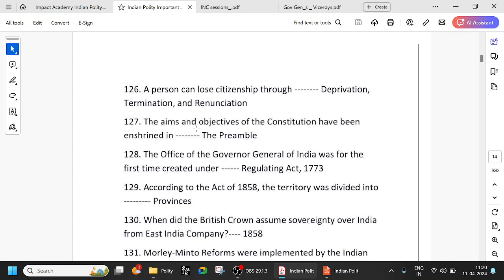Fine. So the aims and objectives of the Constitution have been enshrined in the preamble. Okay. So the Office of the Governor General of India was for the first time created under the Regulating Act of 1773. So we have seen all these Regulating Acts, Councils Acts, Charter Acts multiple times.